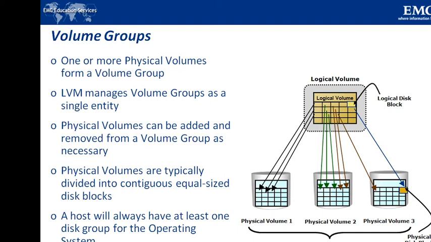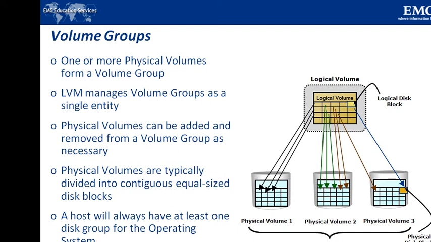So we can think of the volume group as a disk and logical volumes as disk partitions on that particular volume group. A volume group can have a number of logical volumes. The size of the logical volume will be based on multiples of the physical extents.